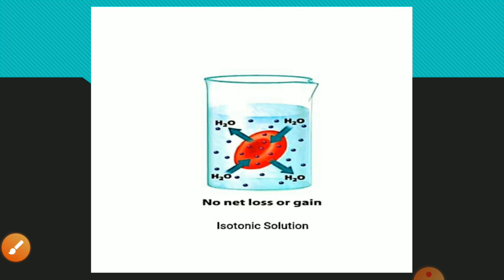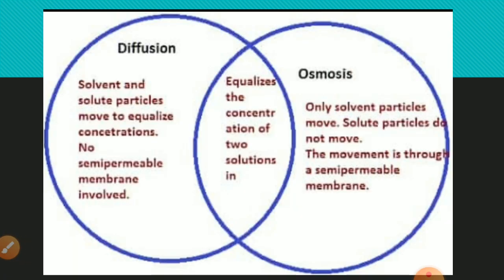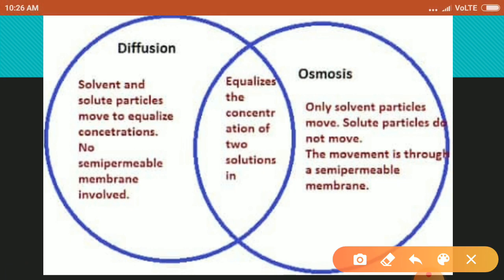Now easily we can differentiate diffusion and osmosis. Both the phenomenon equalizes the concentration of two solution. But the major difference is in diffusion, no semi-permeable membrane is involved, but in osmosis, semi-permeable membrane is required.